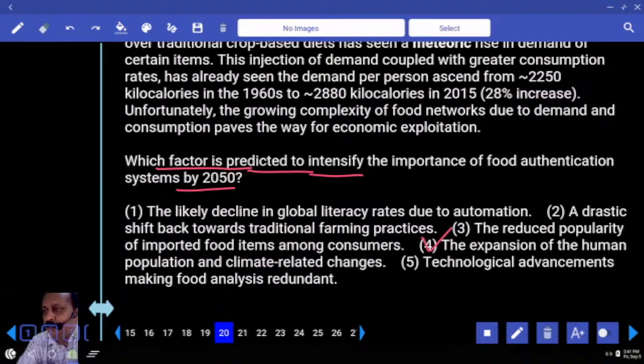The numbers are increasing, especially in third world countries. India has a dubious distinction of first position or second position in population. Once it was China, now I'm not quite sure. India or China, number one? India is the number one. Number one country with maximum number of people. Which country? India. And another dubious distinction, when it comes to obesity, China is number one, India is number two. Shocking, not shocking? Anyhow, we'll go to the next one.